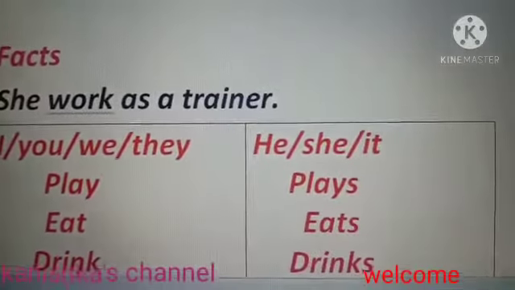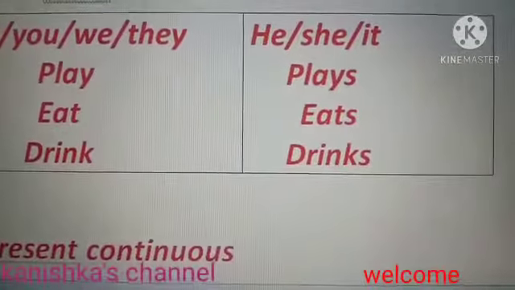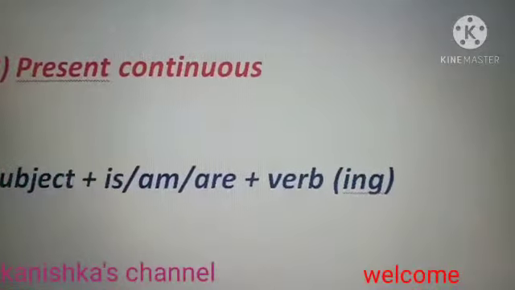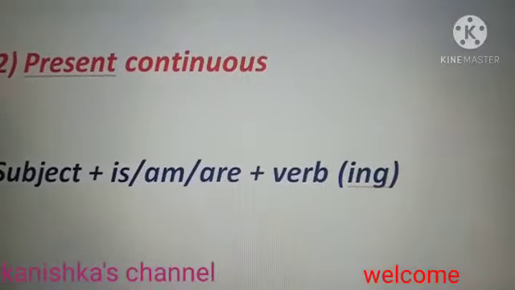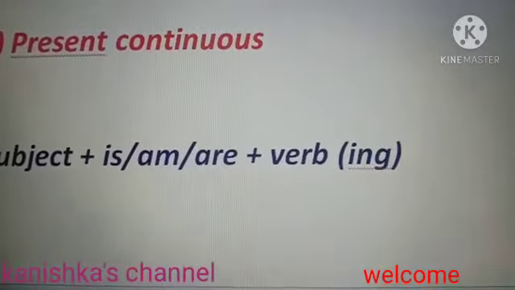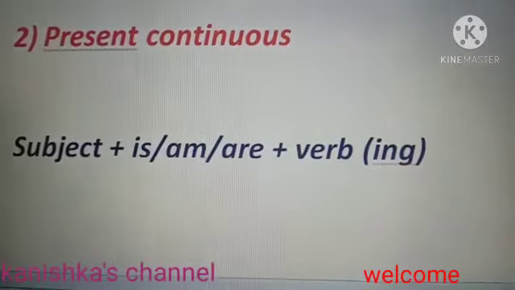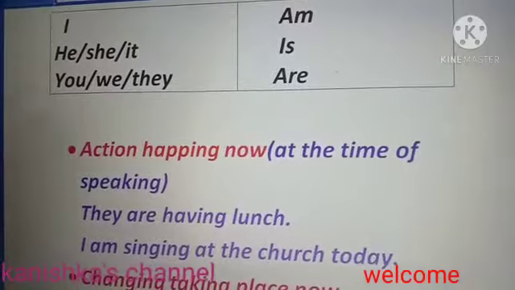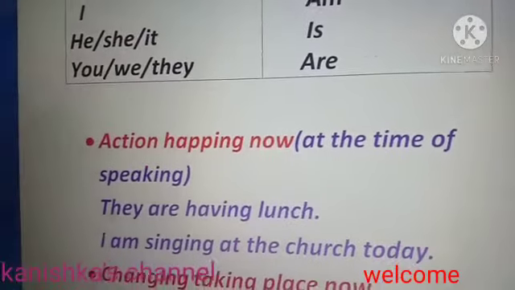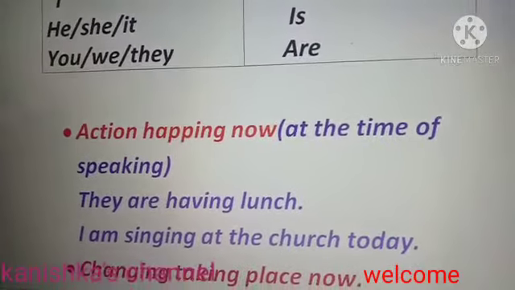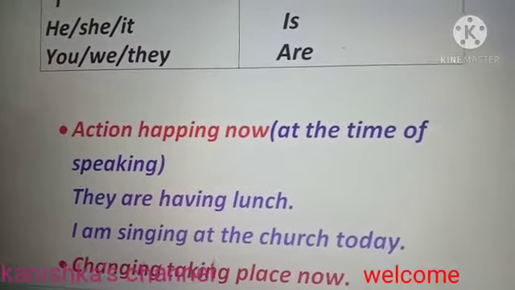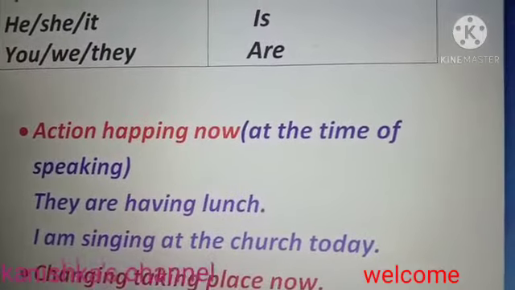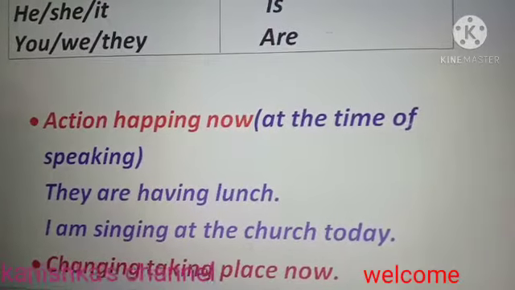The next is present continuous. The rule for present continuous is subject plus is, am, are plus first form of verb, and with that we add ing to it. So how do we know where to use is, where to use am, and where to use are? Very simple. With I we use am, with he, she, it we use is, and with you, we, they we use are. Present continuous is used when we are talking about actions which are happening right now, when we are speaking. For example, they are having lunch, I am singing at church today.